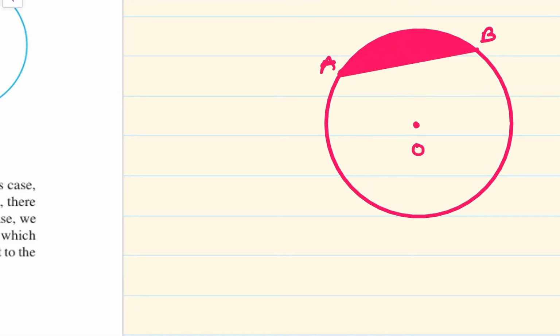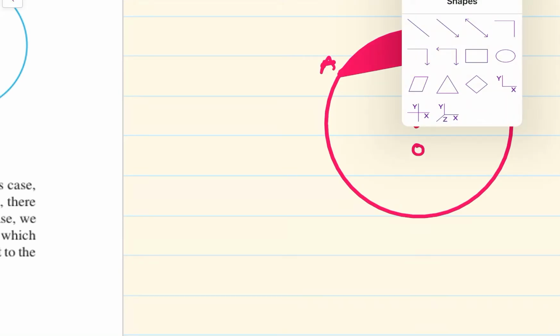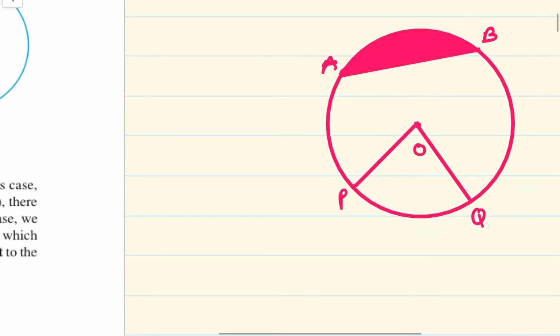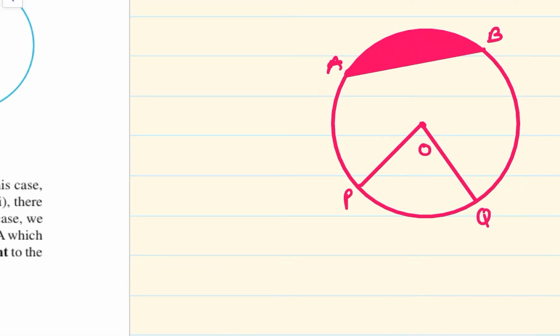The sector is formed by the arc and the radii. We are very much familiar with a radius. A radius is the line segment joining the center and a point on the circle. So, if I take two radii, say OP and OQ, the sector is the two radii plus the interior between these radii and the arc along it.